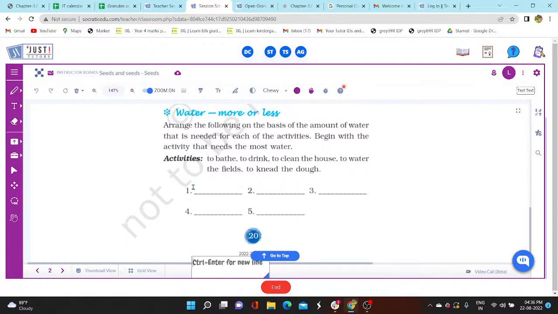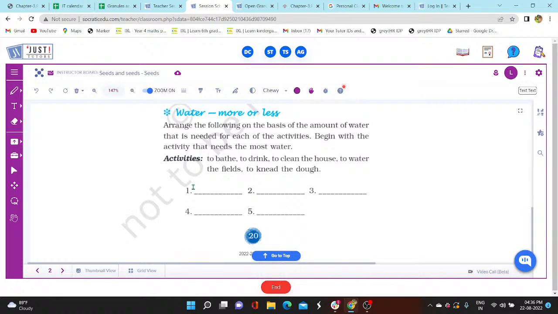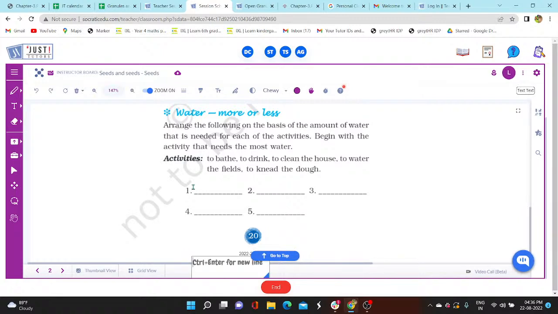We need the most water to bathe, to drink, to clean the house, to water the fields, to knead the dough. Okay, so I think to water the fields we would need the most amount of water. What do you think? Yes, because fields are very big and plants need a lot of water.